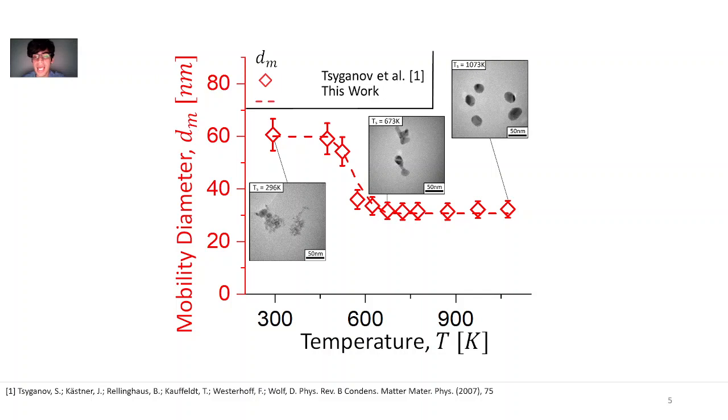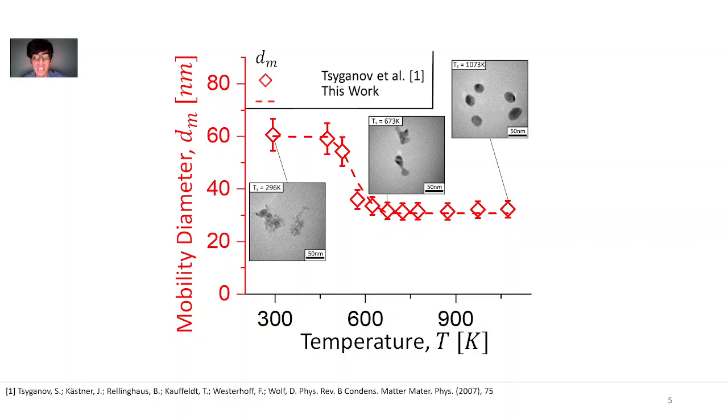To validate the calculated characteristic sintering times, we use them with a monodisperse population balance model to predict sintering of size-selected agglomerates in a flow reactor, where agglomerates with an initial mobility diameter of 60 nanometers are heated at different temperatures for 7 seconds. The change in the mobility and primary particle diameter are monitored.